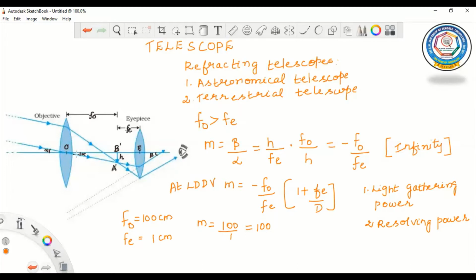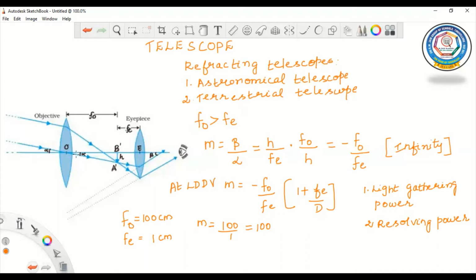The resolving power, or the ability to observe two objects distinctly which are in very nearly the same direction, also depends on the diameter of the objective. So the desirable aim in optical telescopes is to make them with the objective of large diameter.